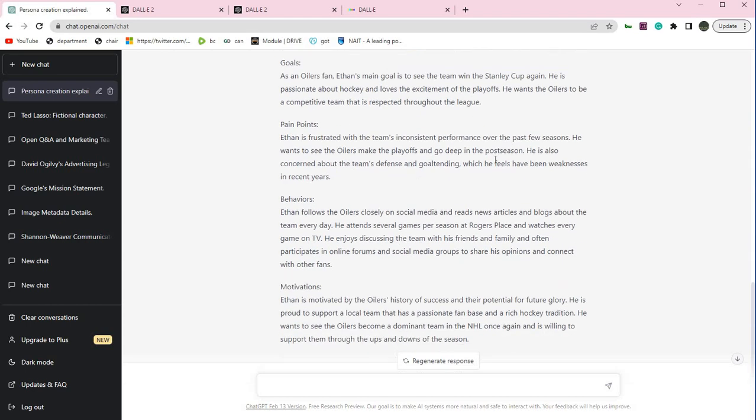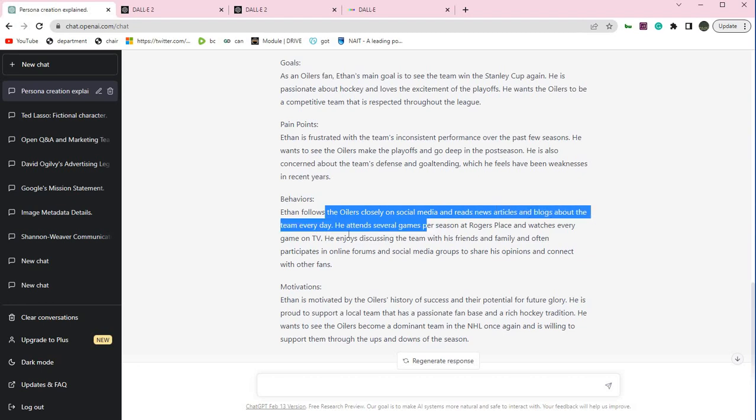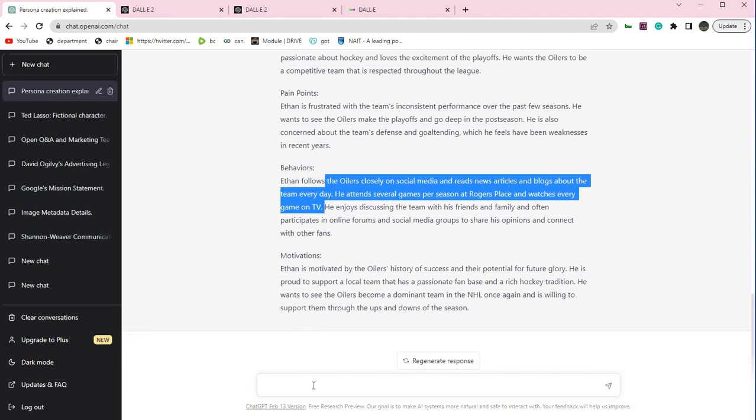Cool. So geographic, demographic, psychographic, their attitudes and beliefs, and we can even look at behavioral segmentation. Behavioral is typically how we behave towards the product. So in this case, Ethan follows the Oilers closely on social media, reads news articles and blogs about them every day. He attends several games per season at Rogers Place and watches every game on TV. That's our person. That's what we're looking for. So perfect. We've got a little bit of a persona created here, so that's awesome.